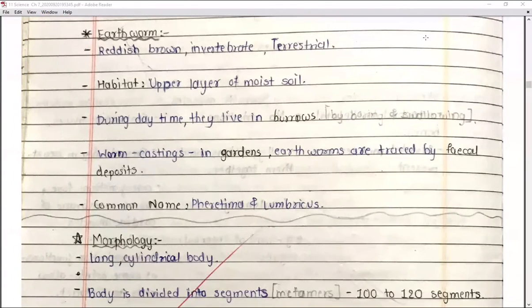Today we are going to see 11th science biology, and the next topics of chapter number 7, that is the structural organization in animals. In the previous lectures, we have already completed the different types of tissues, their function, their location, and their characteristic features, right? From this lecture, we are going to see three different types of animals. The first is the earthworm, the second is the cockroach, and the third is the frog. First, we will see about the earthworm.